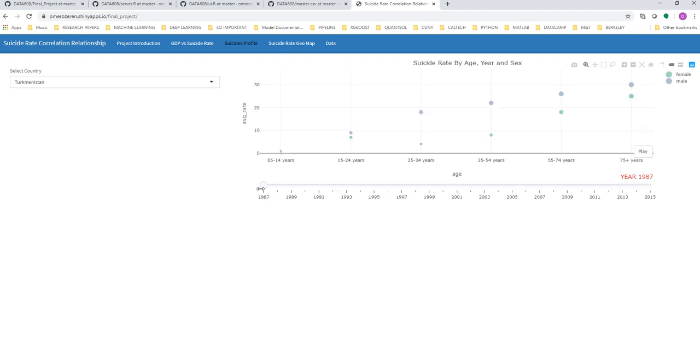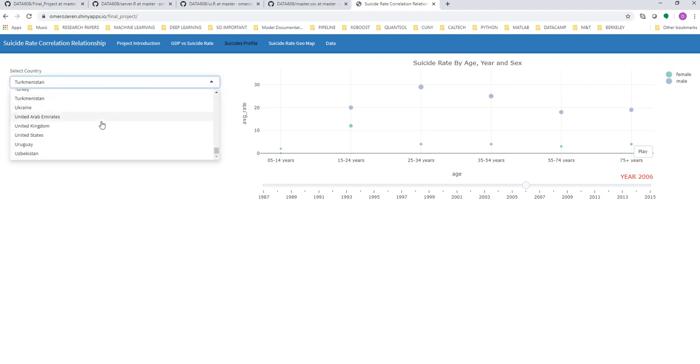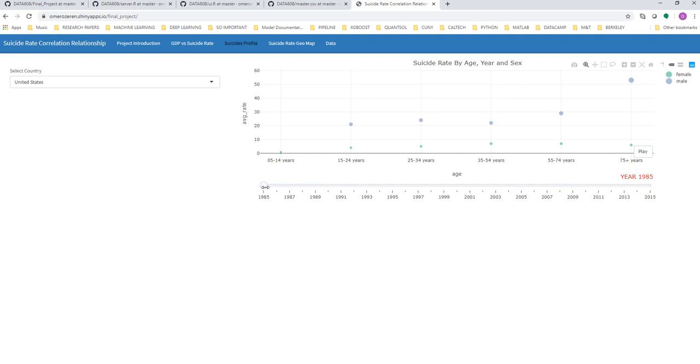There's also a slider here, so you can go from 1987 to 2015 and see how the suicide rate profile changes over the time frame. When we look at the United States, it started from 1985, and if you pay close attention right here, you can see how the suicide rate changes up to 2015.